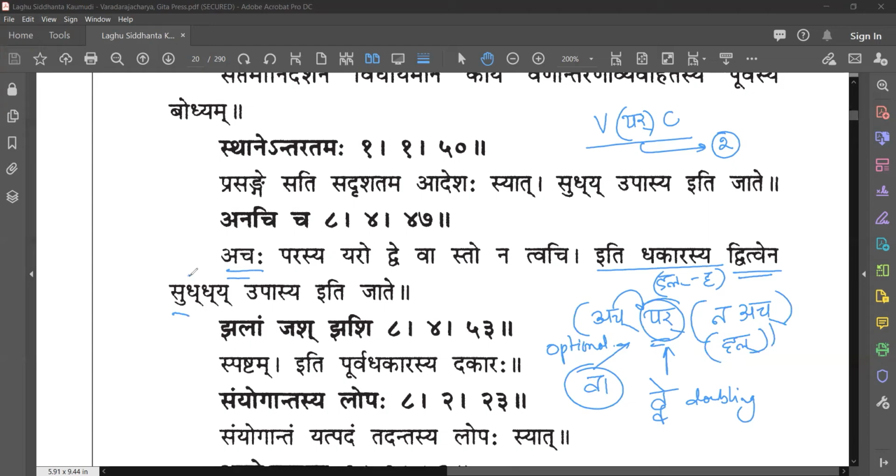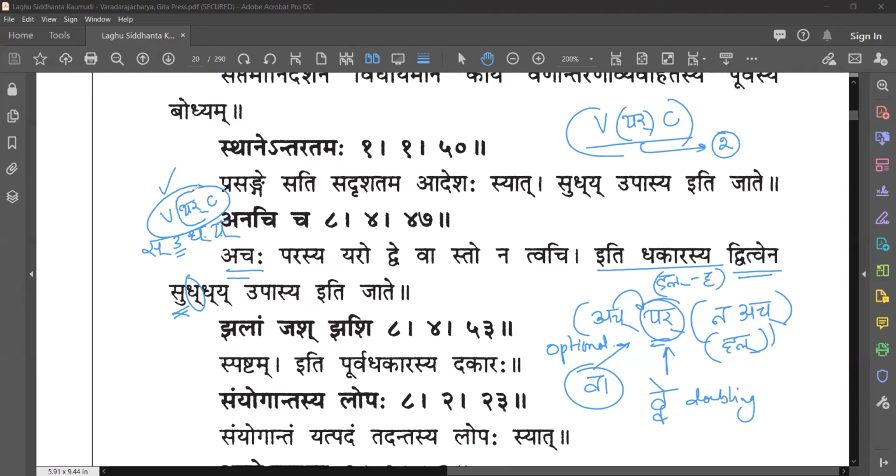So this dakara, if you see, earlier it was like this, right? Sa, u, dha, and ya. You have a vowel here, and dakara is a member from yar pratyahara, and yakara is a consonant. So this rule is satisfied: vowel, yar, and consonant.